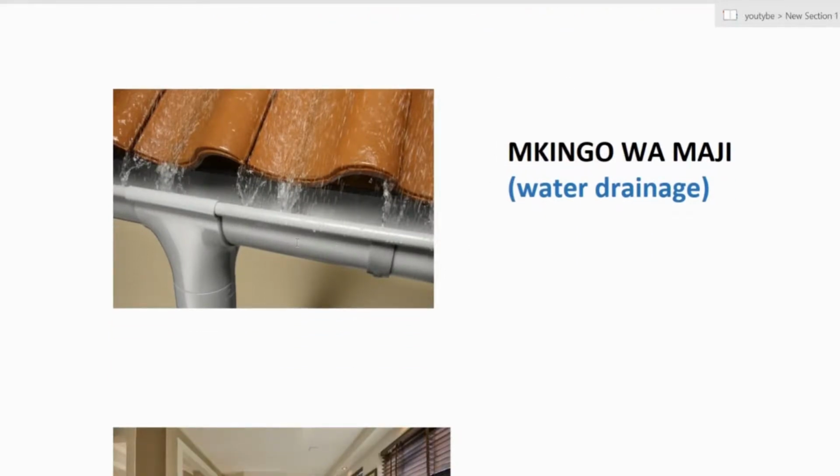Mkingo wa maji. This one. Mkingo wa maji means water drainage. These things that collect the rainwater from the roof are called mkingo wa maji. Mkingo wa maji.